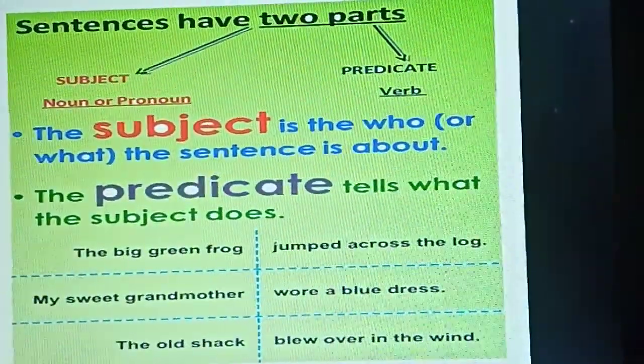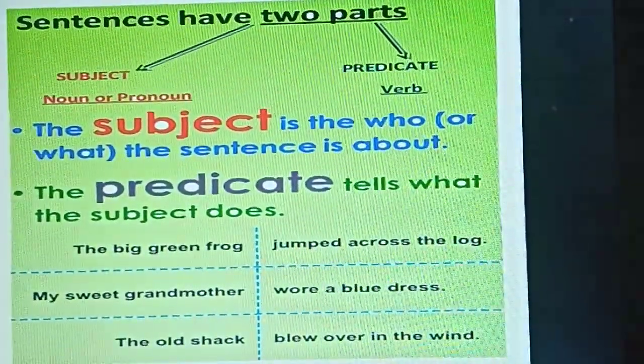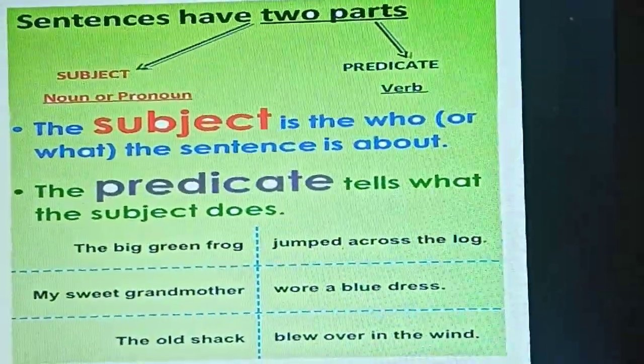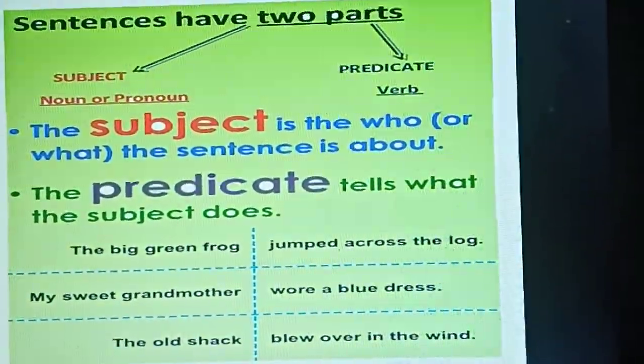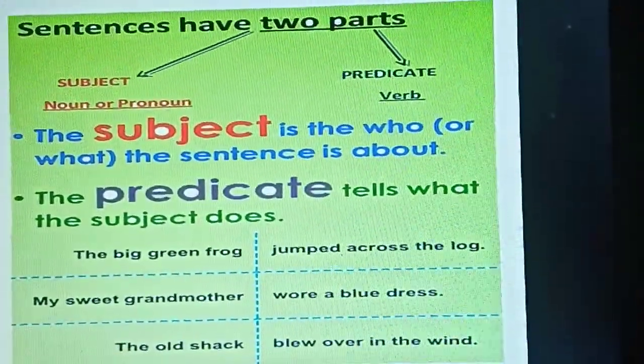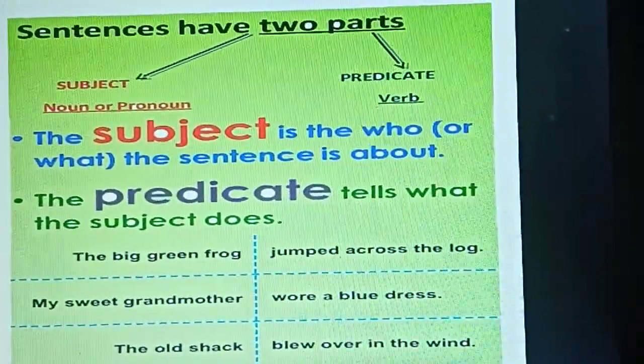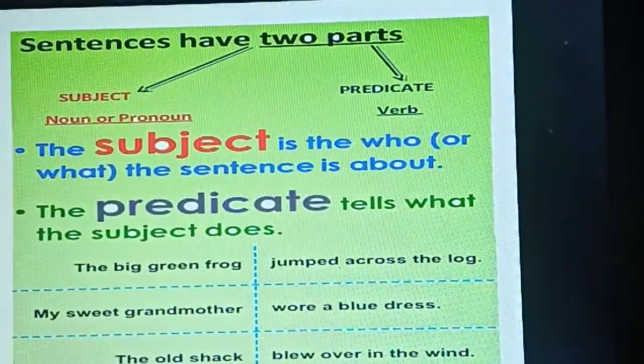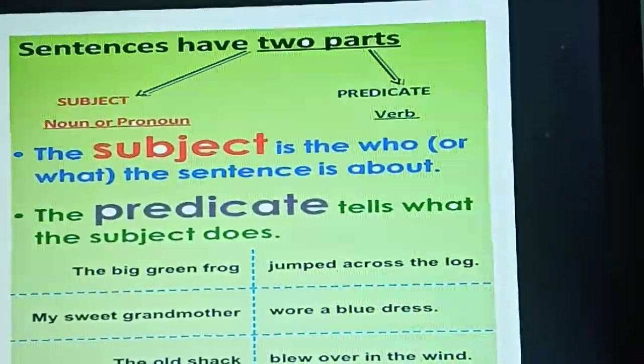So you can just see here, the big green frog jumped across the log. What is a log? The big wooden part. Okay, that is a log of the tree. You will be seeing, no? A big wooden part of the tree. They will cut the trunk of the tree. Okay, that is a log, you can say.